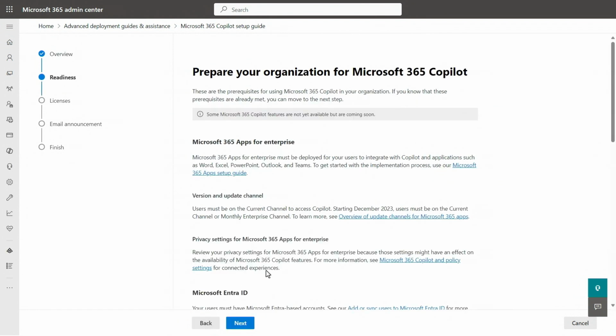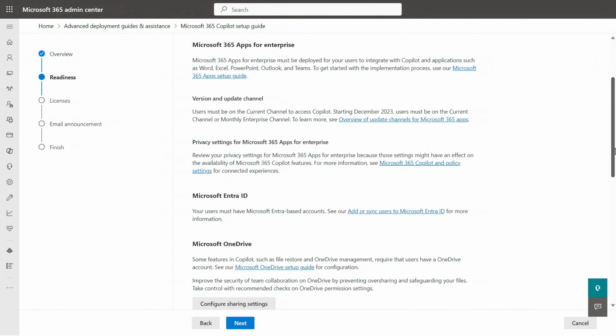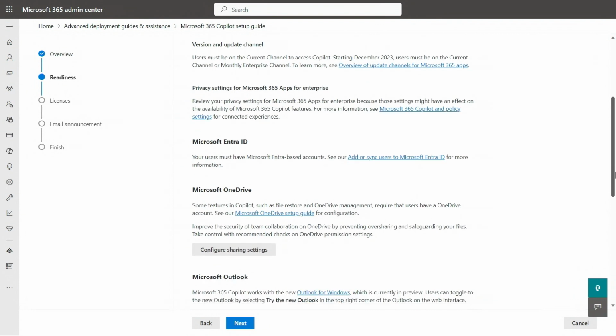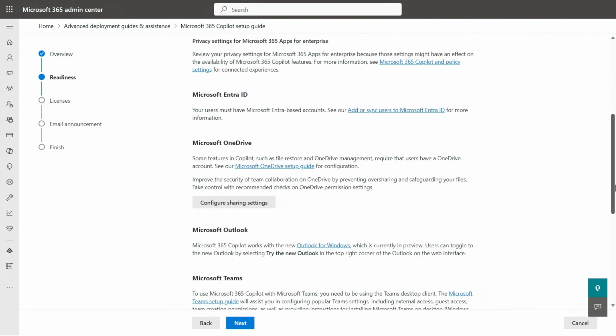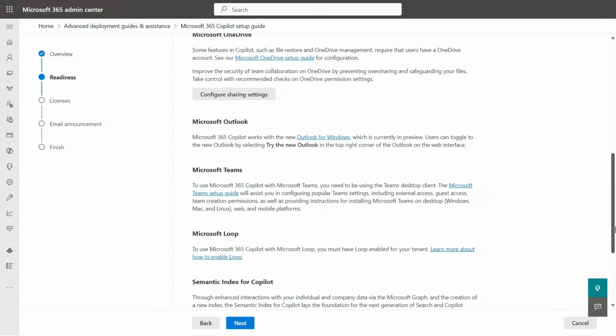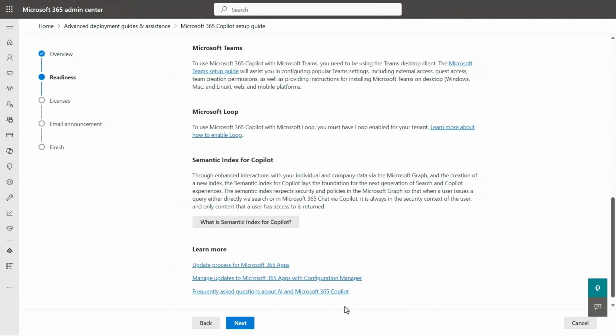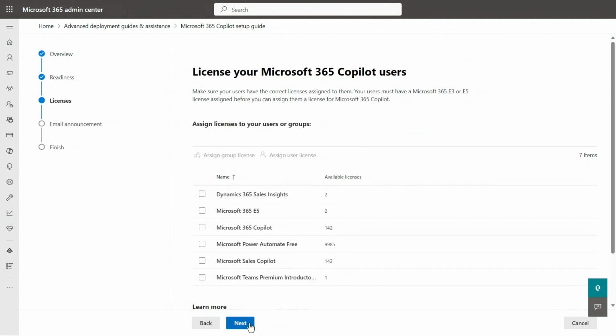And then when we look at the readiness, it's going to say everything from the apps, like I mentioned, making sure you have the right apps in place, that you're using Entra ID for your IDP, that you have OneDrive in place, because we're using retrieval augmented generation against OneDrive and SharePoint, things like Teams, Microsoft Loop, something brand new as of today, with a lot of announcements there. And then Semantic Index for Copilot, which you won't need to deploy. That's something we do on your behalf.